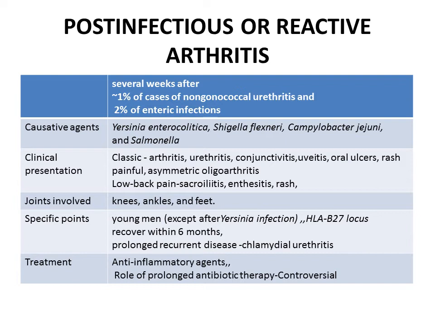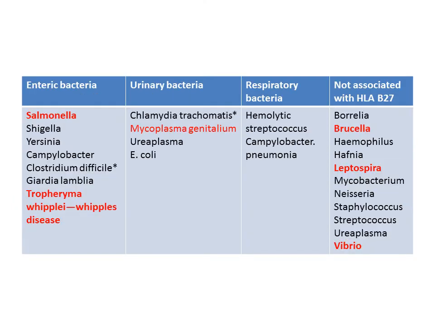The treatment will be anti-inflammatory agents. However, the role of prolonged antibiotic therapy in post-infectious or reactive arthritis is controversial. The different bacteria causing reactive arthritis are Salmonella causing typhoid, Shigella and Yersinia causing gastroenteritis, Campylobacter and Clostridium difficile causing gastroenteritis, and Tropheryma whipplei causing Whipple's disease.